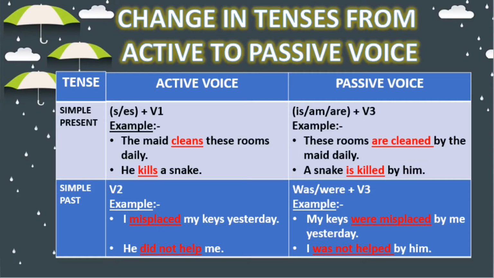In active voice, only second form of verb is there, and in passive voice, this second form of verb changes to was or were plus third form of verb. Now look at the examples.